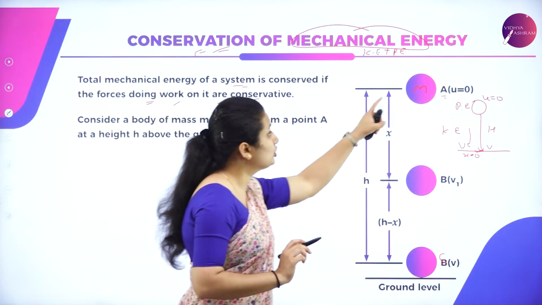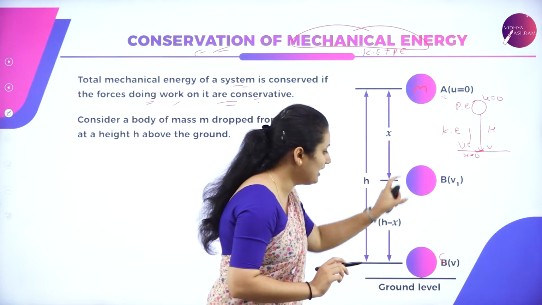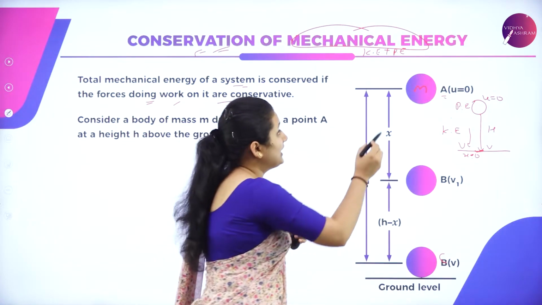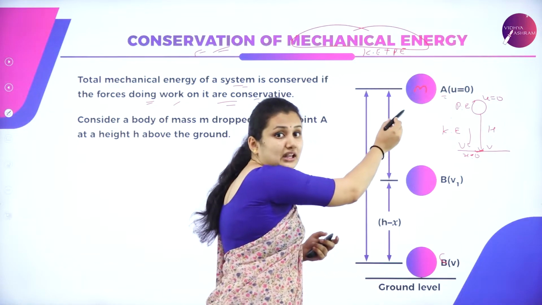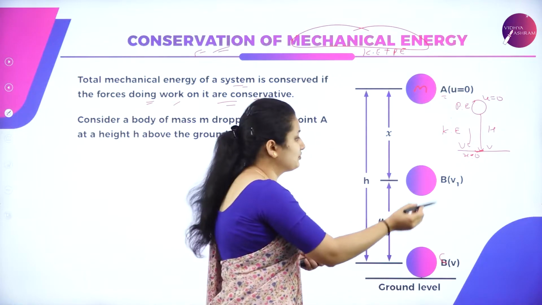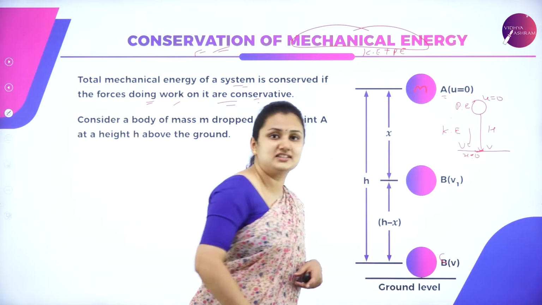To know the total mechanical energy, I need the kinetic energy plus potential energy of the ball at A, at B, and at C.